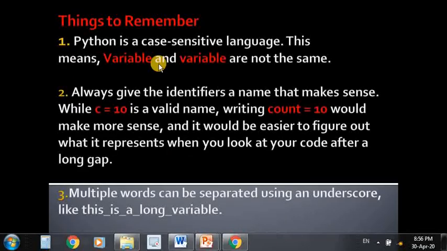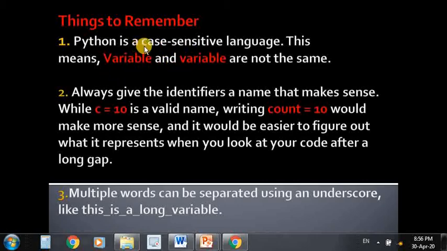There are some important points regarding identifier names that you should remember. Python is a case sensitive language, means lowercase and uppercase are treated differently. So there is a difference between Variable and variable. Here you are using V as a capital letter, and here you are using v as a small letter, so both are different.